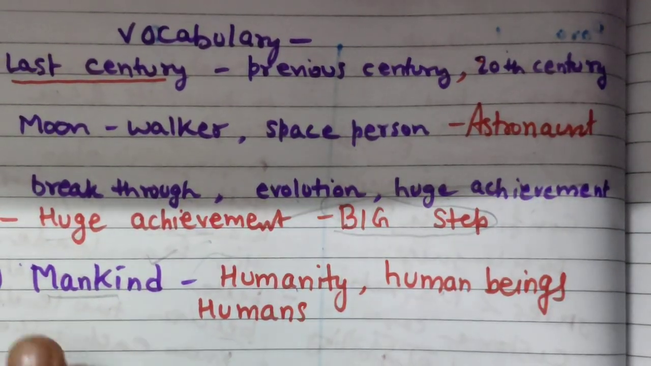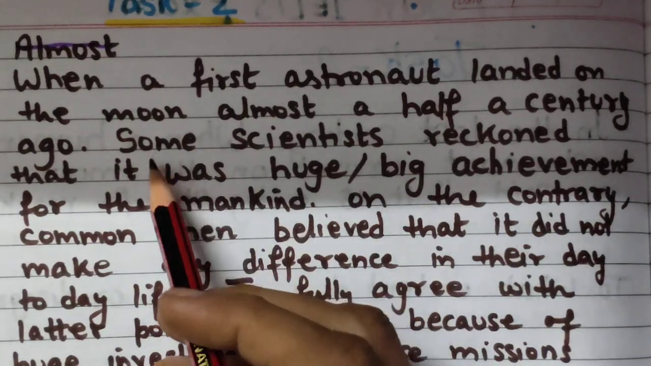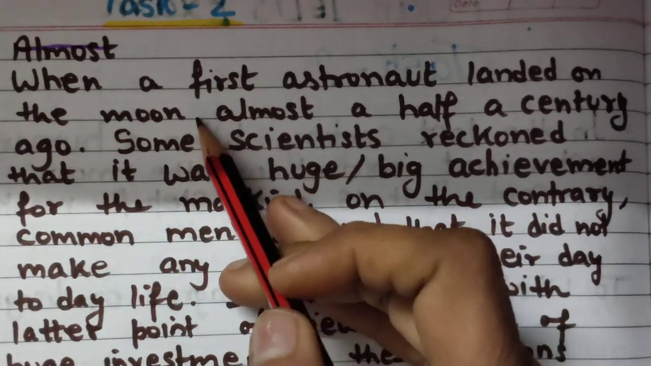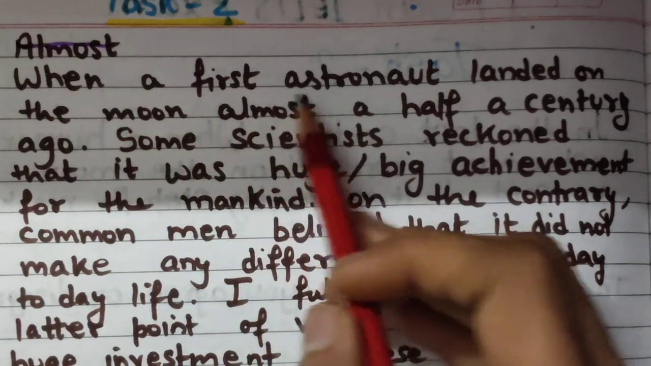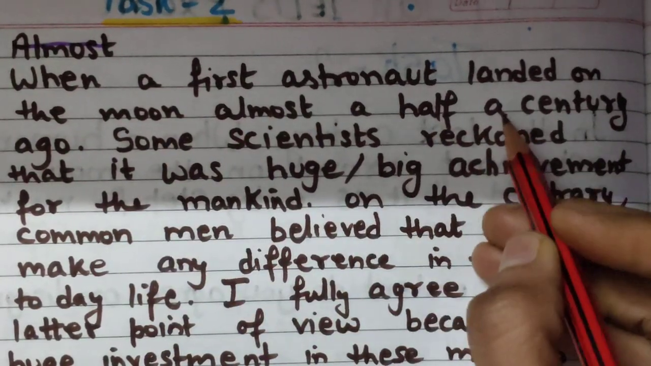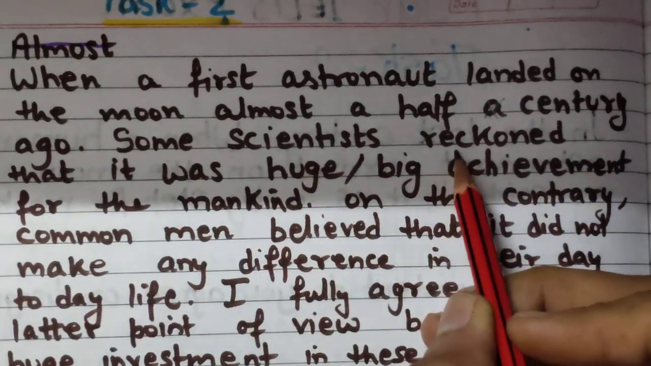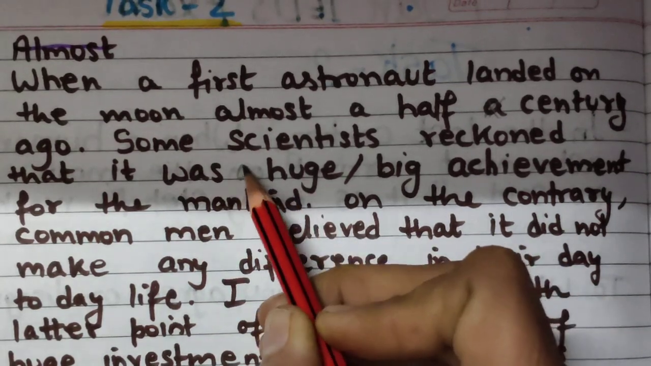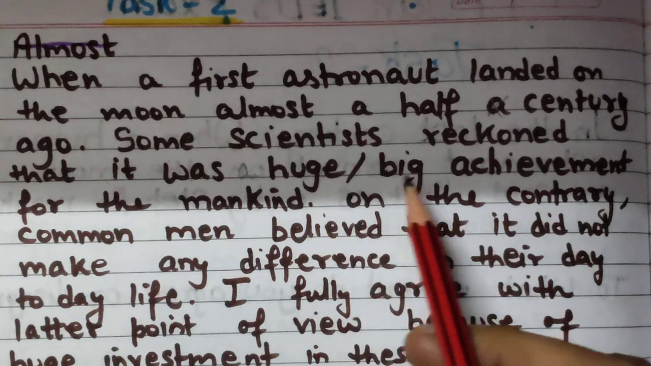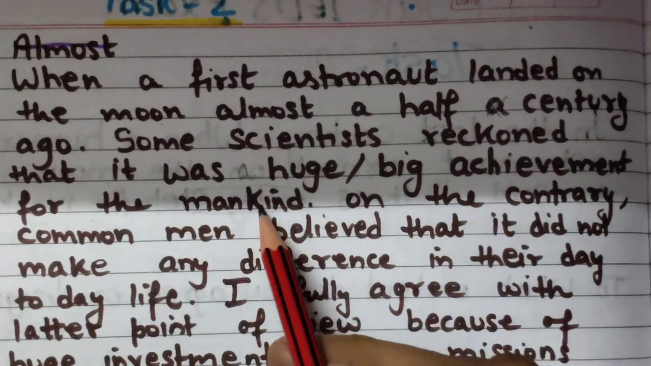Now let's write the introduction for this question. So this is my introduction, how I have written it. You can use it, you can just read it and write in your own words. When the first astronaut landed on the moon almost half a century ago, some scientists reckon that it was a huge or big achievement for mankind, as the word was also in the question. So you can use other words like human beings or humanity.